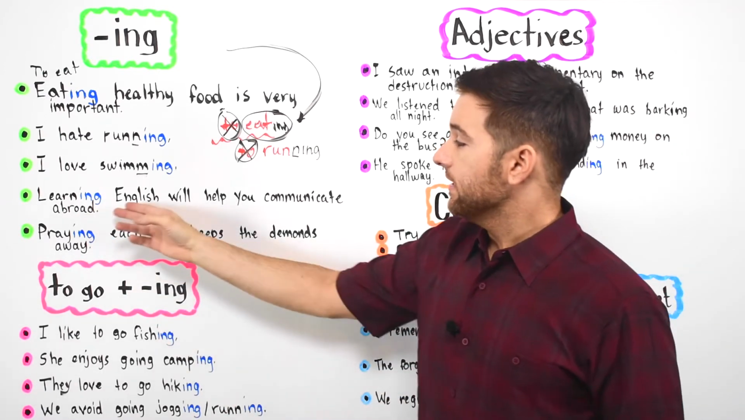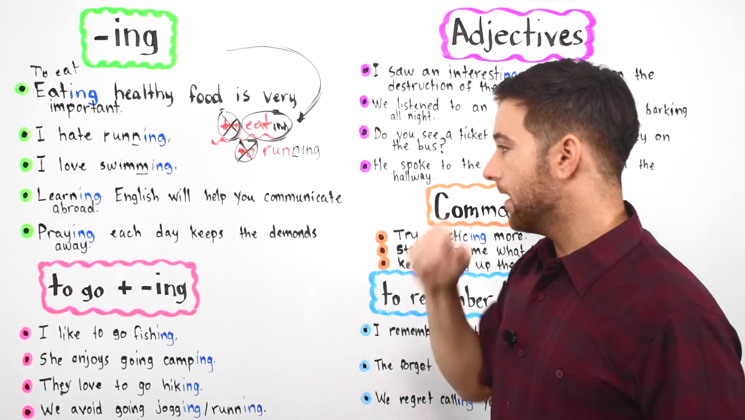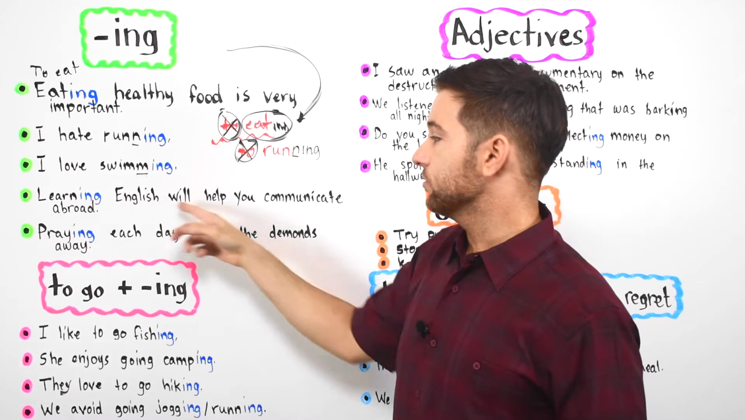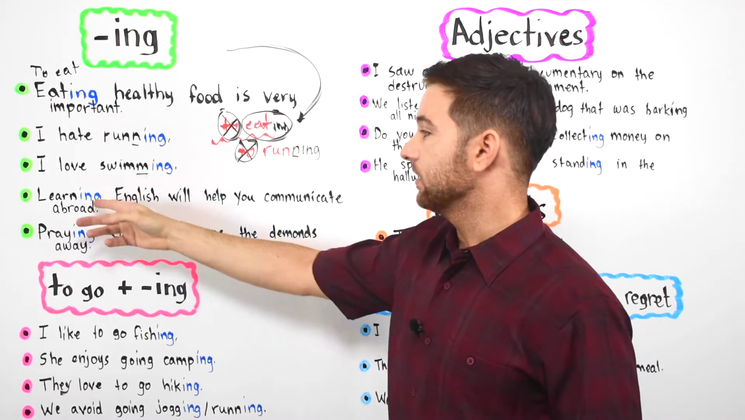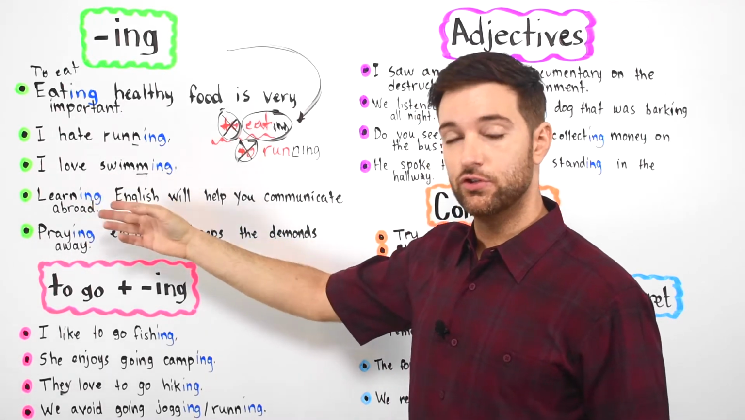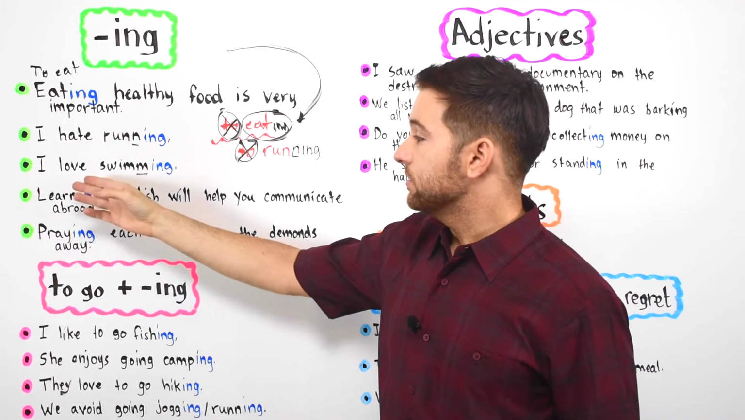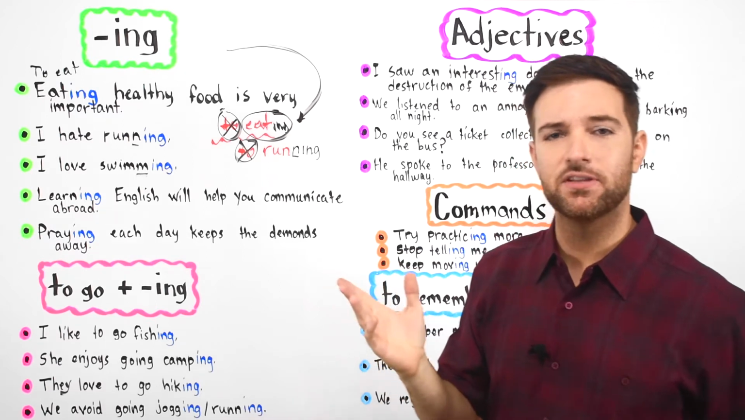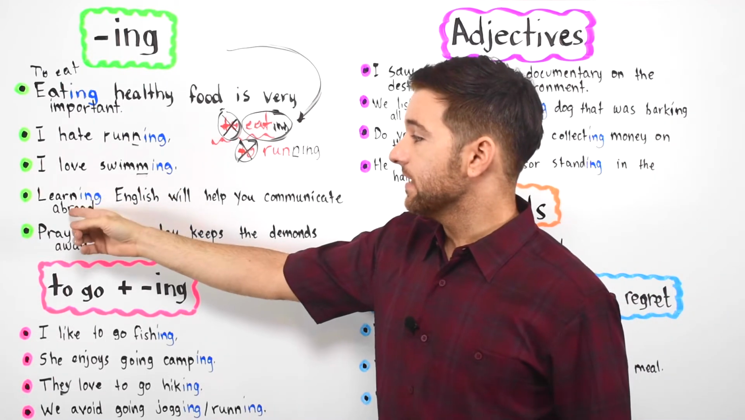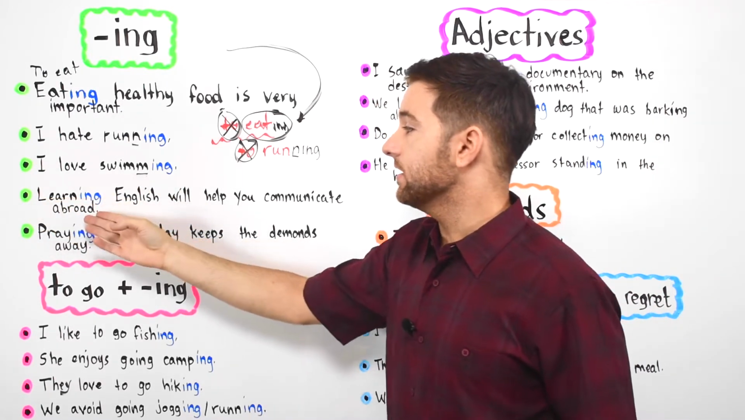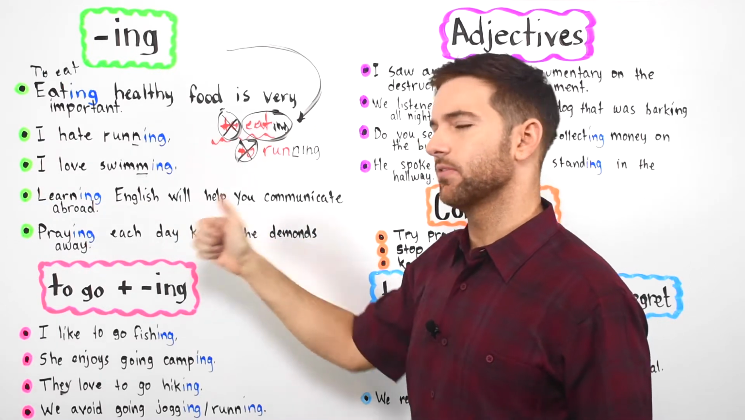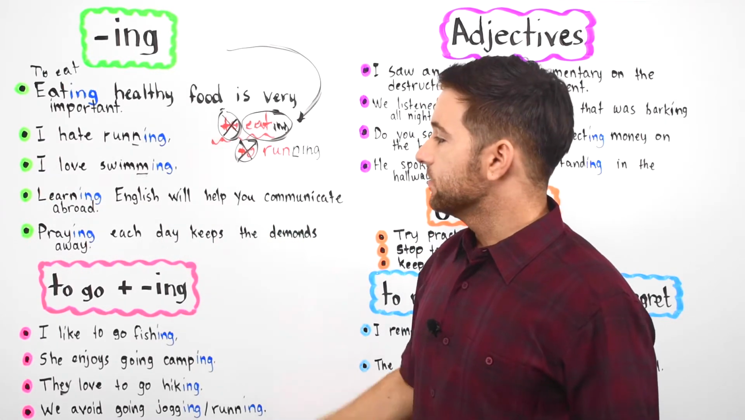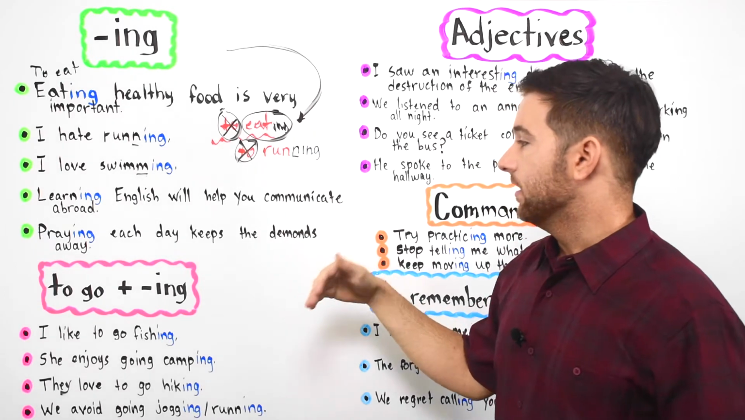Next we have learning English will help you communicate abroad. Learning comes from the verb to learn. You can also say to learn English will help you communicate abroad, but it doesn't sound that great actually. It sounds better when you have a noun. Learning English will help you communicate abroad. That's much better.